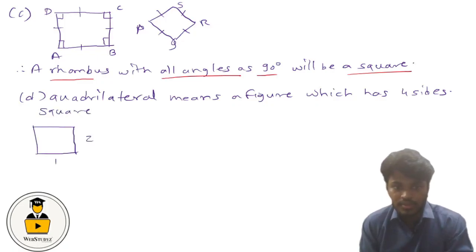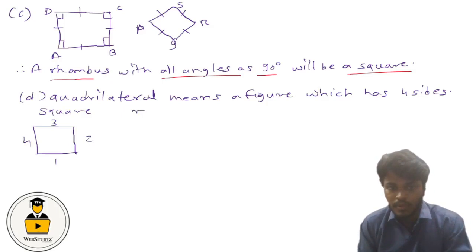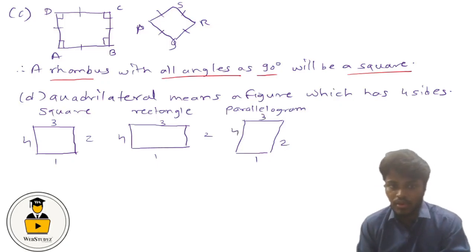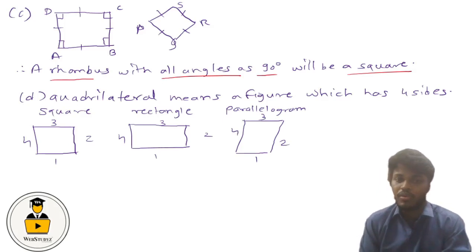We can see that it has four sides. So a square is a quadrilateral. Then let us consider a rectangle. So a rectangle also has four sides. One, two, three, four. So a rectangle is also a quadrilateral. Now consider a parallelogram. One, two, three, four. So we can see that the square, rectangle and parallelogram all have four sides.